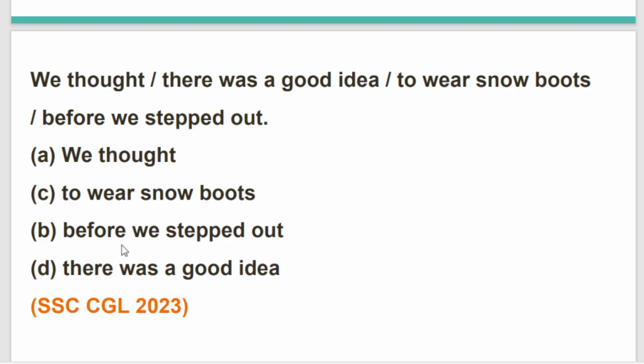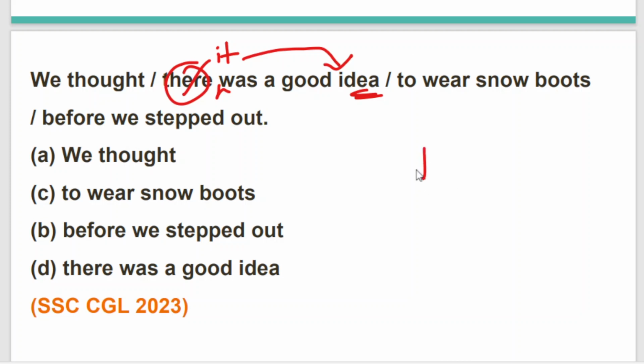We thought it was a good idea, because "there" is in general used for places, and here we are talking about an idea. The word "it" is actually substituting "idea". So the correct sentence is, we thought it was a good idea to wear snow boots before we stepped out.